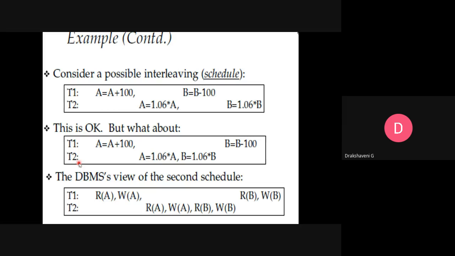But with respect to DBMS, what do we mean? We just say whether we read or write to the account. Same way in your banking also. What can you do in a bank account? Either you can check your minimum balance, or you can withdraw the amount, or you can check the statement, or you can deposit. There are some operations available. In banking terms, they call it credit or debit. So now you would have seen we have a credit card as well as a debit card. Debit card means what?